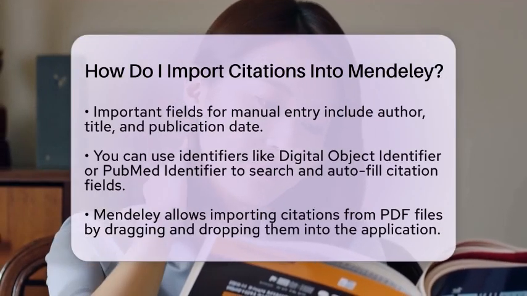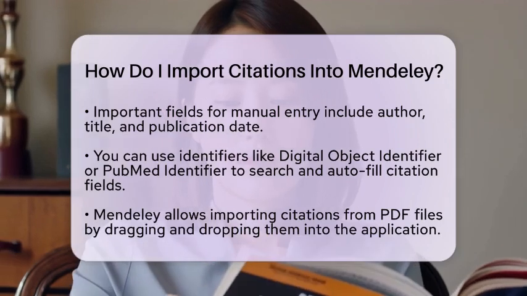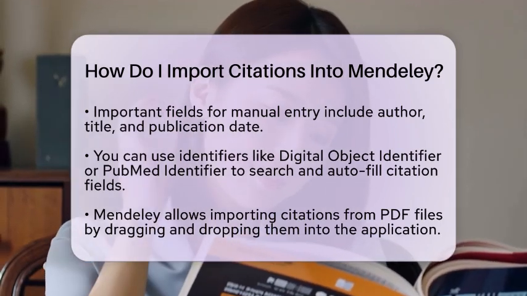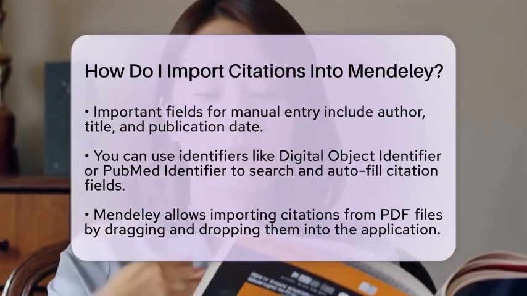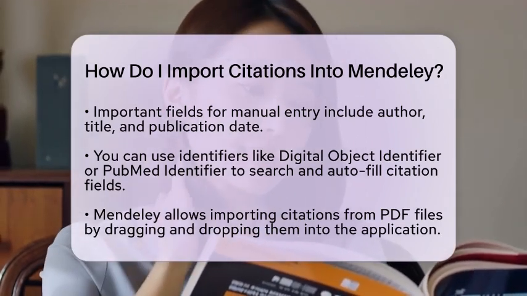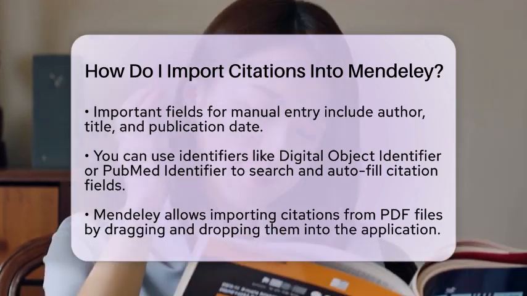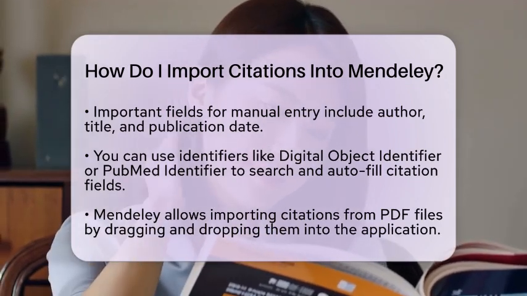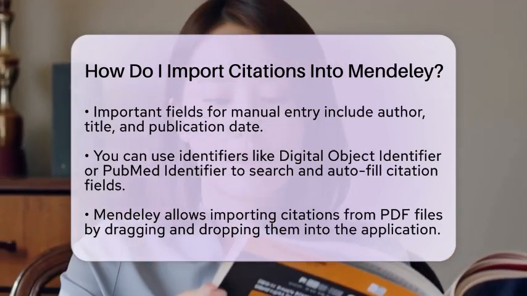Another method involves using identifiers like Digital Object Identifier or PubMed Identifier. If you have either of these, you can search for them in Mendeley, and it will automatically fill in the citation fields for you. This saves time and ensures accuracy.